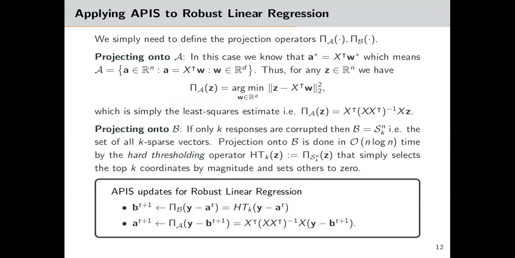To apply APIS to robust linear regression, let A star equal X transpose W star for some gold model W star and the corruption B star be K sparse. That is, K responses are corrupted. In this case, script A is simply the row space of the feature matrix X and projection onto script A requires a simple least squares estimate. Script B here is the set of all K sparse vectors, and the hard thresholding operator that preserves the top K coordinates by magnitude and sets the rest to 0 projects onto script B. These projection steps are implemented efficiently in standard libraries.